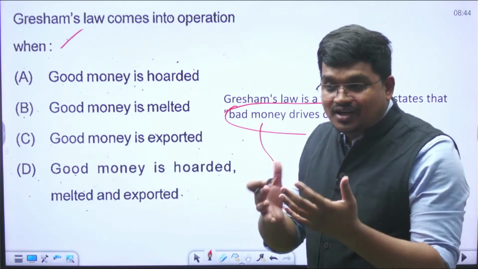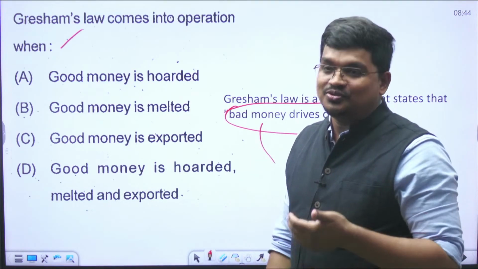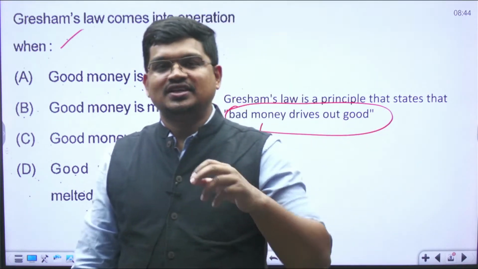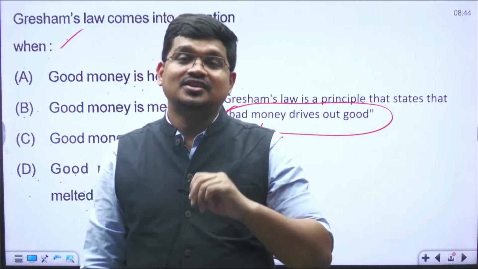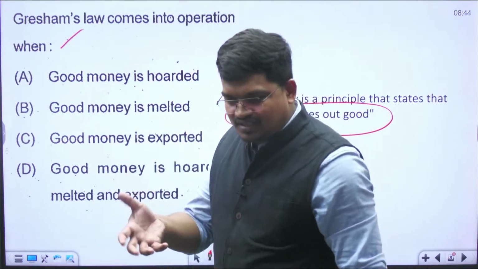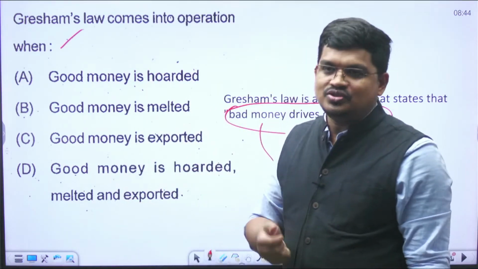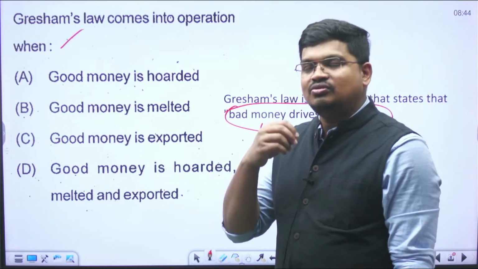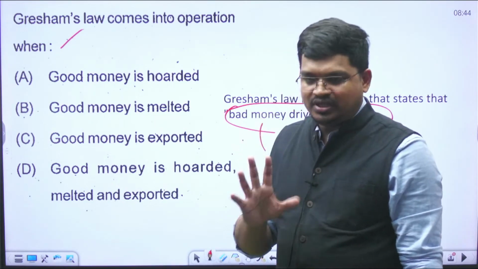So people start hoarding those coins made of silver and gold. So generally they do not use that. What they use are the present day coins, which do not have any intrinsic value. If you melt the present day coin, you will not find anything; the value is zero.